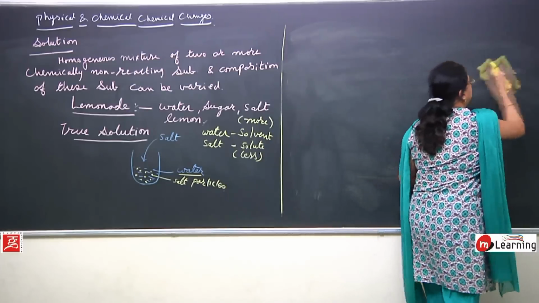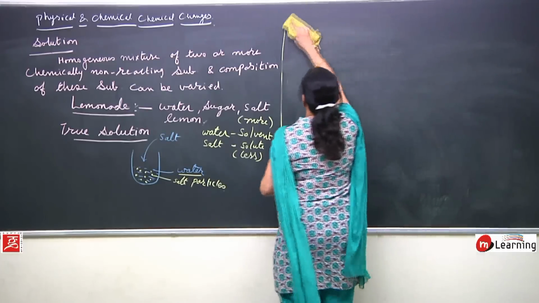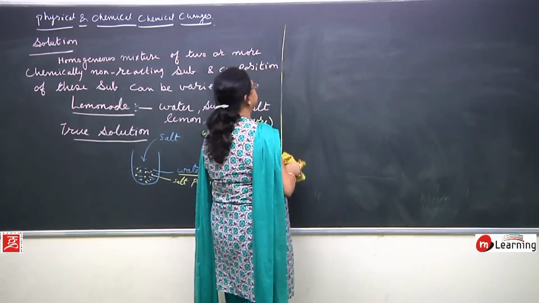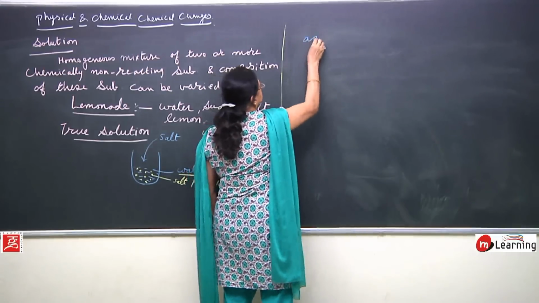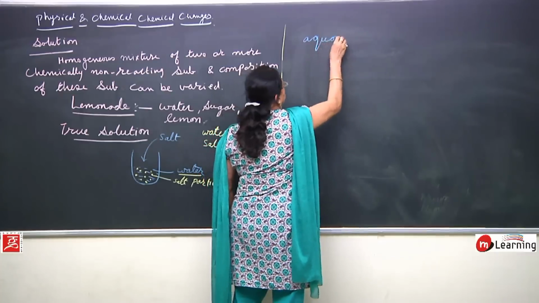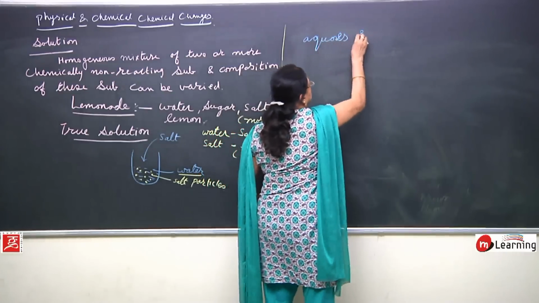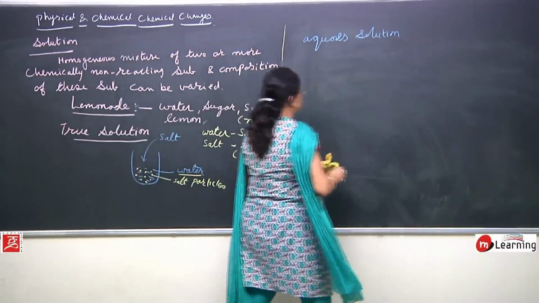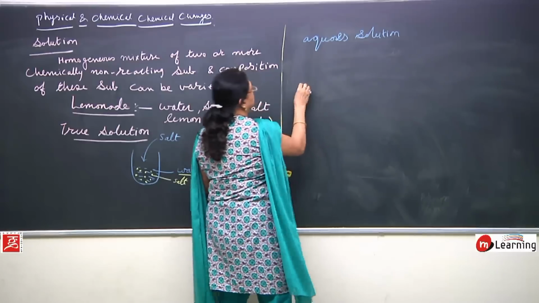So, aqua is related to water. So, come to the two types of solution, that is aqueous solution and non-aqueous solution.